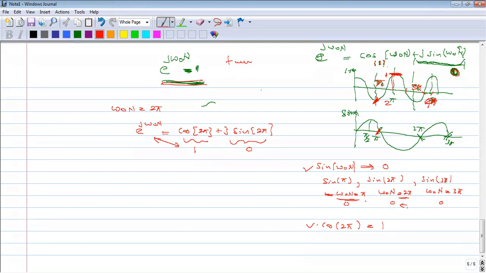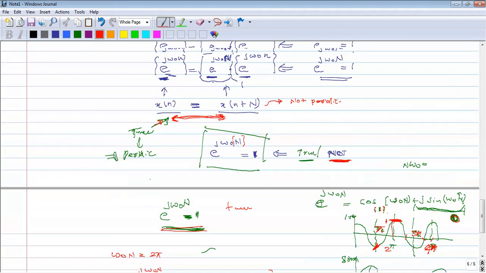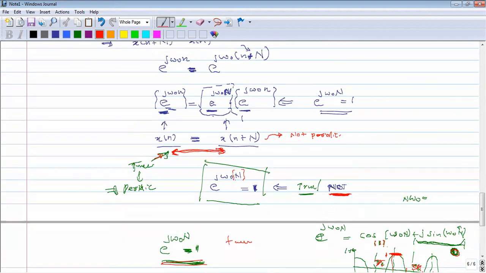We have several n values, no? So omega naught n is equal to 2 pi, 4 pi, then 6 pi. At all these points, this condition is satisfied. So we have some n values that satisfy this condition, that is, this whole term should be 2 pi, 4 pi, 6 pi, and so on.